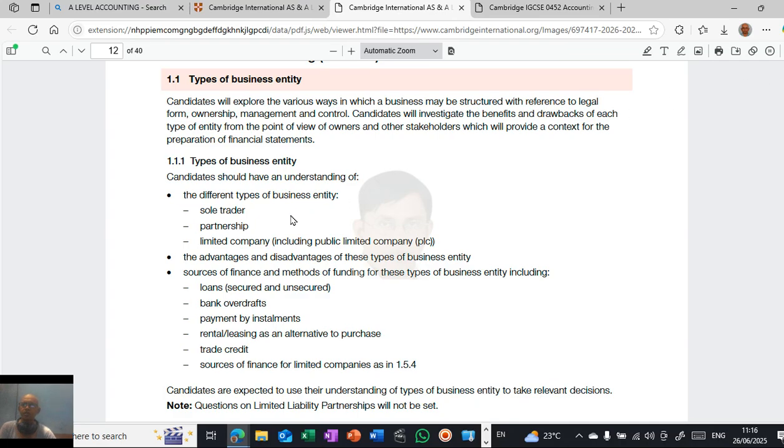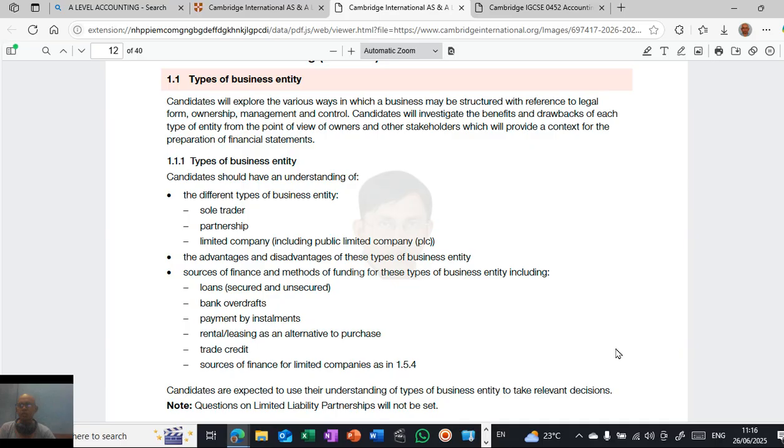Understanding of sole trader and partnership, again the advantages and disadvantages of these types of business entity, sources of finance and methods of financing a business, including loans, secured and unsecured, and bank overdraft. There may be questions based on this. Candidates are expected to use their understanding of types of business entity to take relevant decisions. Questions on limited liability partnerships will not be given. There is one more entity called limited liability partnership, or LLP. No questions will be asked from this. Only sole trader, partnership, and limited company, including public limited company. The questions will be based on this.